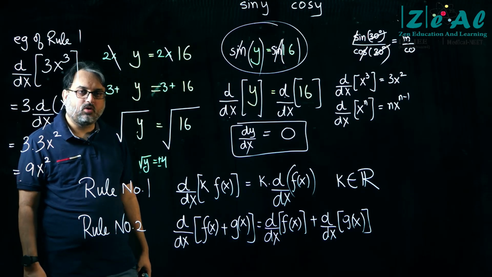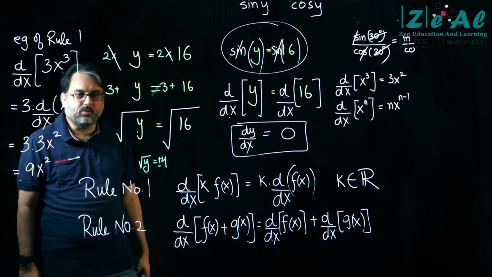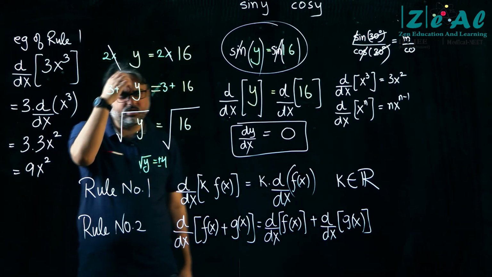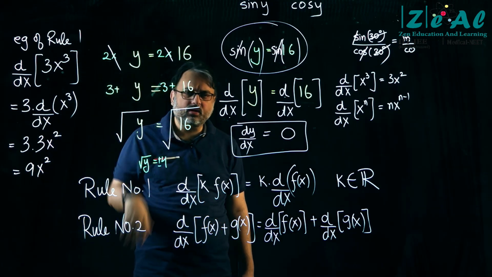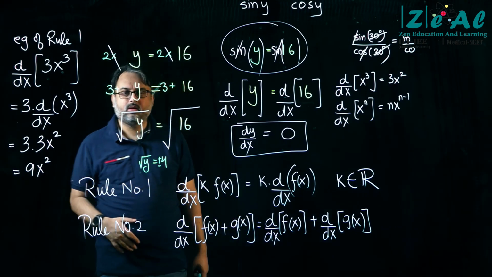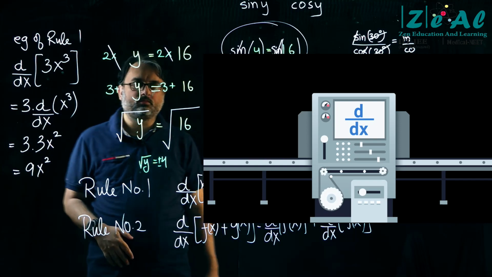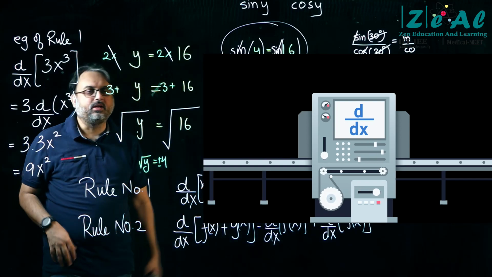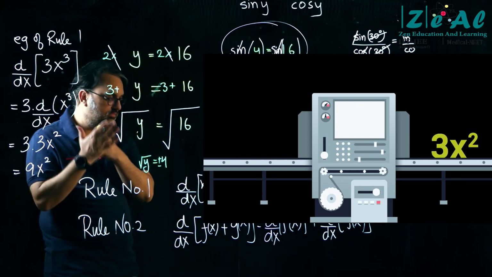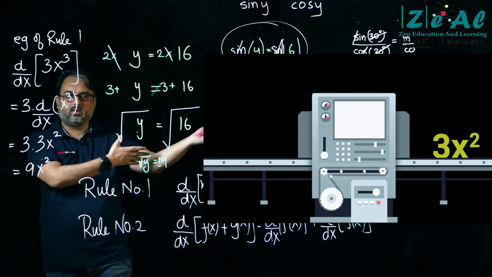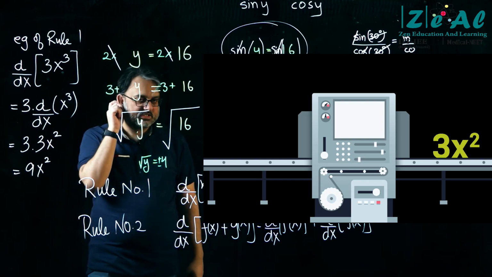Okay, so I'll show you some more examples, simple ones, and this is how you should visualize. This is how I like to visualize. So this x cube goes into the machine. The d by dx operator operates on it, and it serves 3x square. Right? Next one.